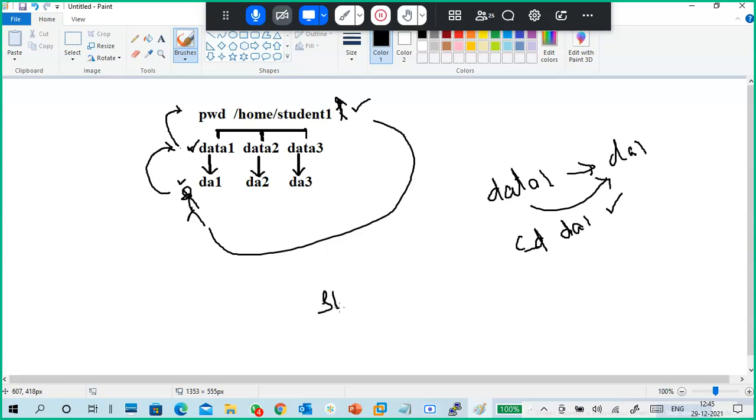For example, you are in student 1. You want to go to DA1 or DA2. Tell me the command. Your position is this one and you want to go to DA2. Tell me the command.